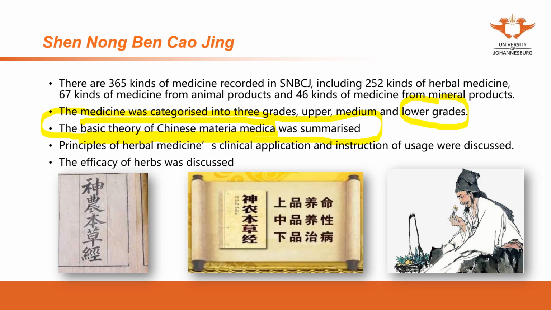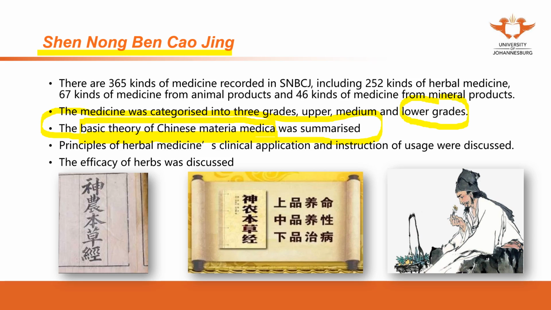These were discussed in Shennong Bencao Jing, such as the properties of the herbal medicine: the cold property, the hot property, the warm and cool properties. Some herbal medicine can move outwards to the head.